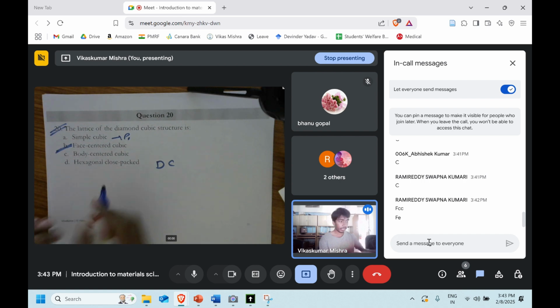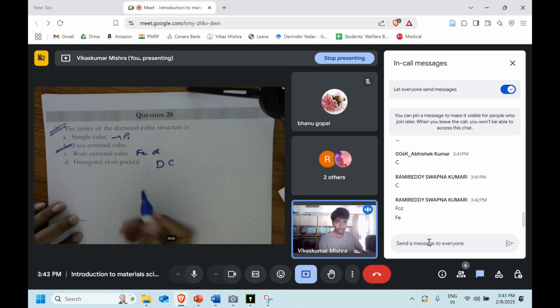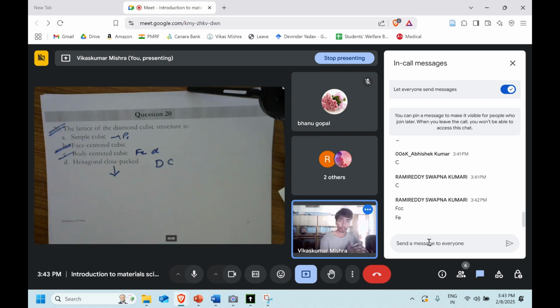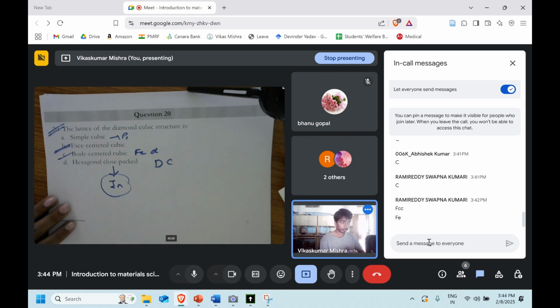Iron, right? Yeah, iron is a good example. We can say alpha iron, and delta iron is also there. Perfect. Hexagonal close pack. Which one will be the hexagonal close pack? So hexagonal close pack, we have studied that zinc is one of the good examples. Okay.